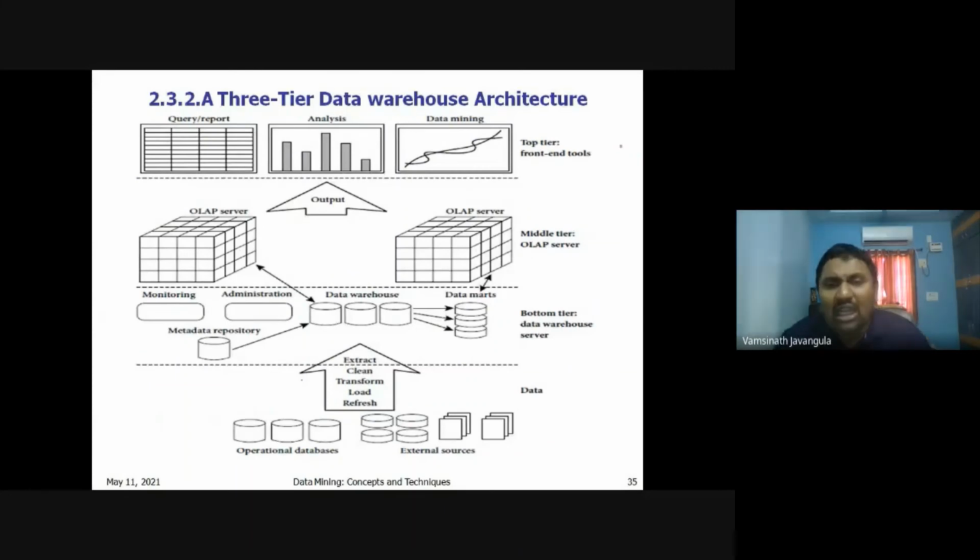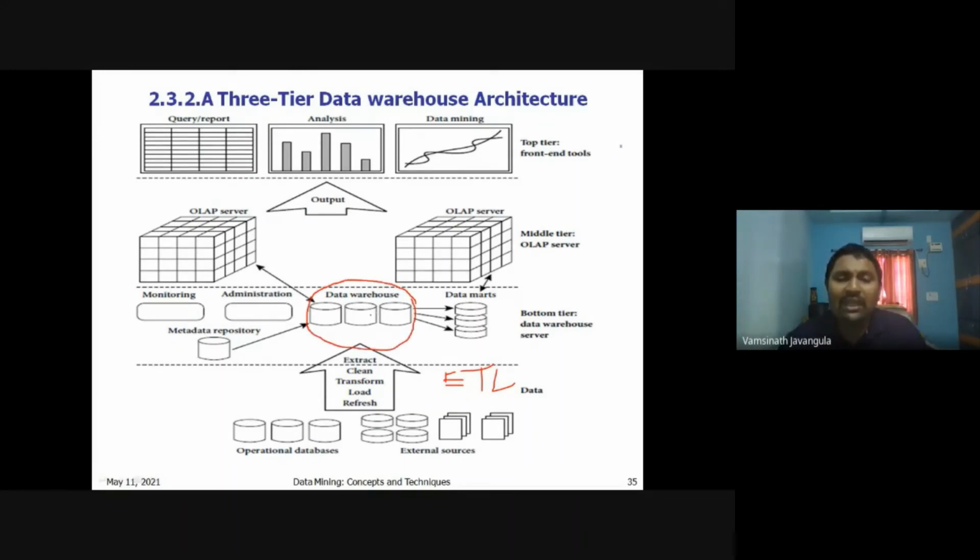So this is the architecture of the data warehouse. What is the data warehouse architecture? Basically, at the lowest level, we have operational databases and external sources. From these, by performing a famous process called ETL, which is extraction, transformation, loading, we are going to build the data warehouse.